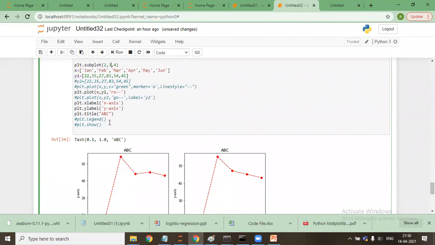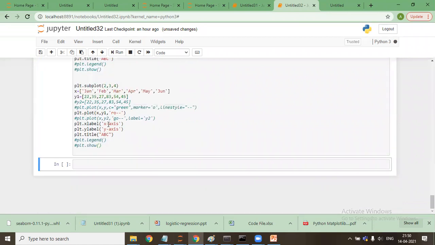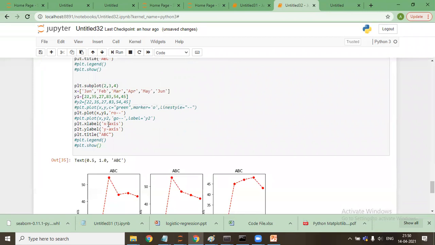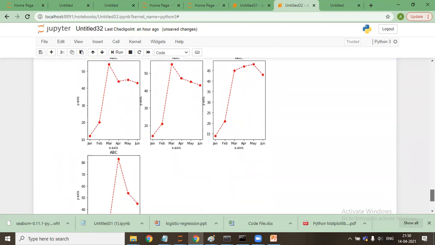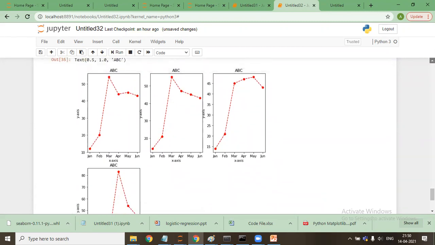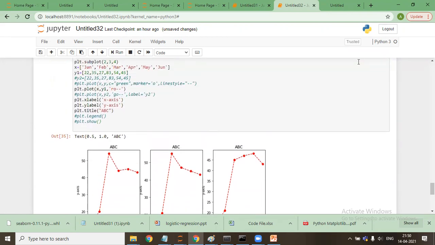Sir, how is it working? 2 comma 2 as in row and column wise? So you see here 2 comma 3 comma 4, which means 2 rows, row 1, row 2, and 3 columns, 1, 2, 3.